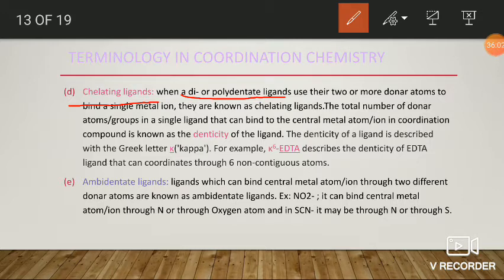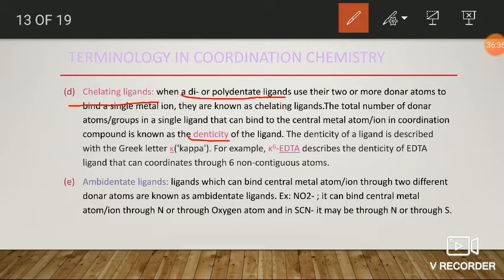Chelating ligands are generally classified based on their denticity, as I explained in the previous slide. Denticity is the number of donor atoms through which the ligand can be connected to the central ion. That is, the total number of donor atoms present in a ligand to which the central atom is bonded is known as the denticity of that particular ligand.